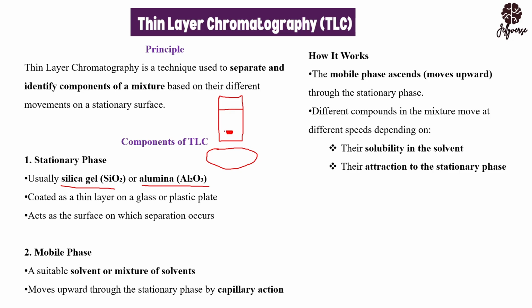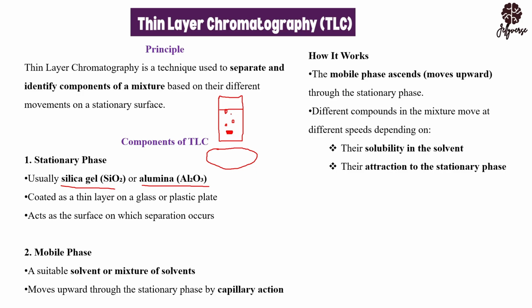Meaning, if you are having different components, if the ink is impure, let's say if the ink is made up of color red, color blue, color black, all mixed up, it means that whilst the water moves up, you are going to have color red separating from color black and color blue separating from, let's say, the other colors. That's how thin layer chromatography works.